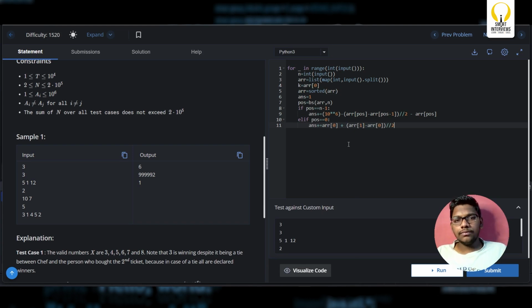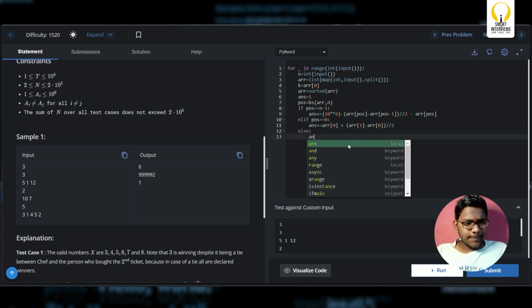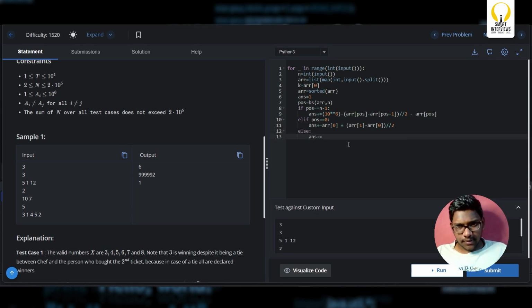Okay, now we come to the else part. In the else part, what will you write? Simply answer plus equal to this left part. I mean area of position minus 1 by 2 plus area of position plus 1 minus area of position by 2. That's it. I'll write the same thing.